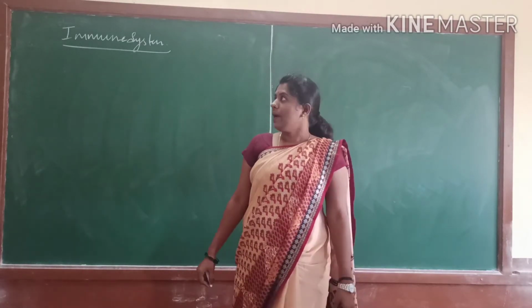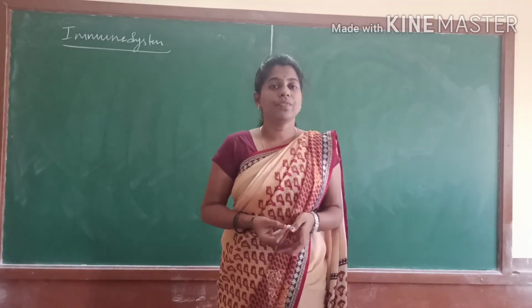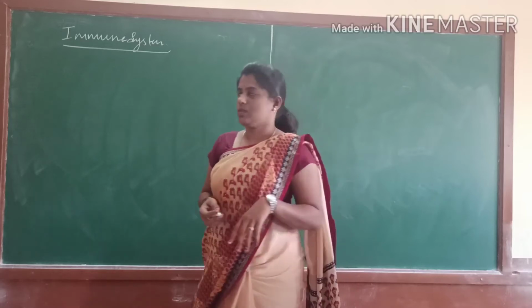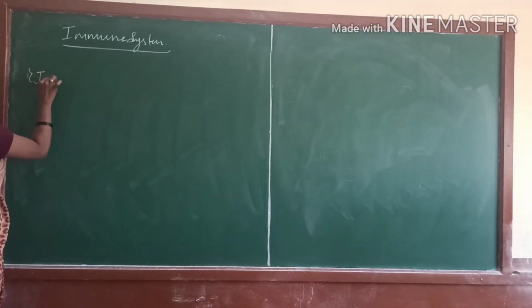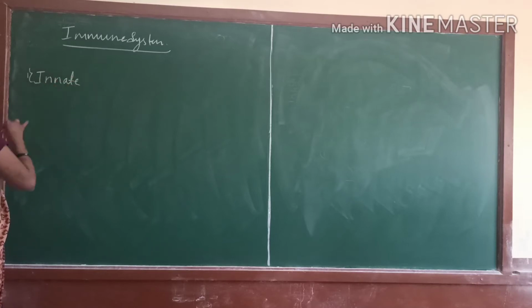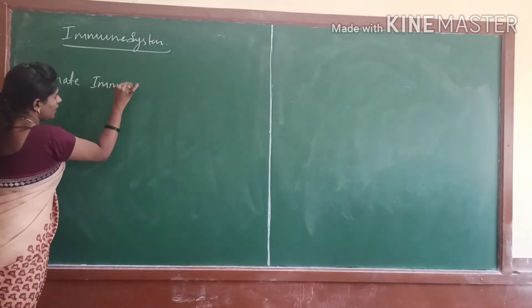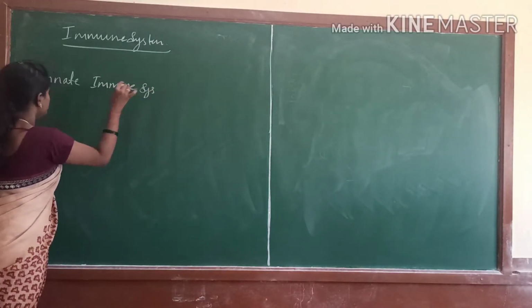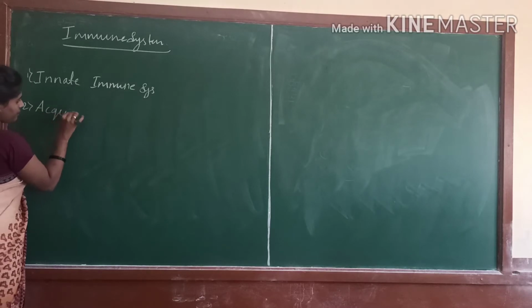Based on the activity of the immune system, there are mainly two types. What are those? Innate immune system, and the second one, acquired immune system.